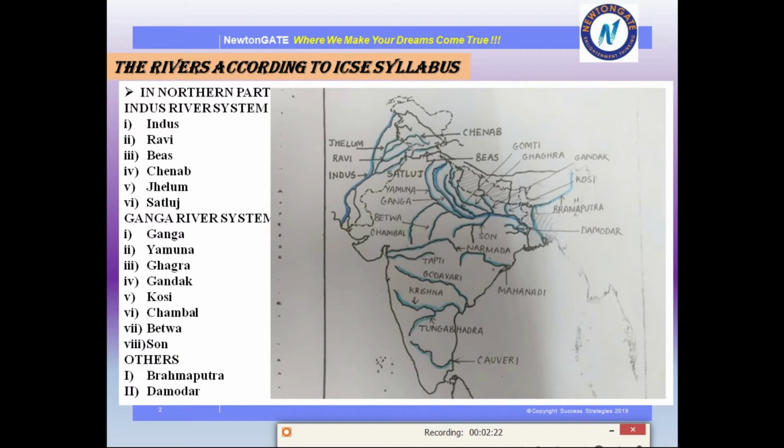I have provided one sample map. If you want, students, you can take a screenshot or mark accordingly. Next we will learn how to do it properly. This is how you will have to mark. Rivers will be given in the map, they will provide you the map which has the rivers, but with blue color you have to designate those rivers and write the name. So let's begin.